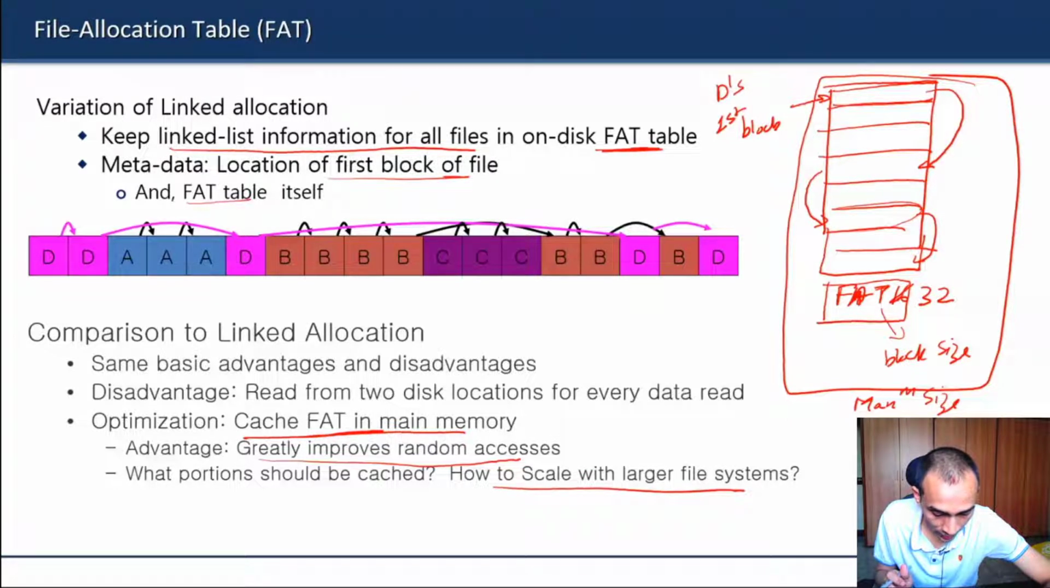Is that clear? Any question till this point? So if you did not cache this FAT in memory, then you had to do... Yes, Varun. How does it improve random accesses?